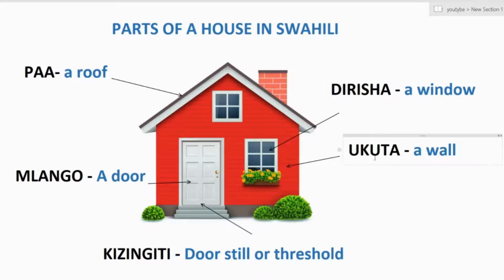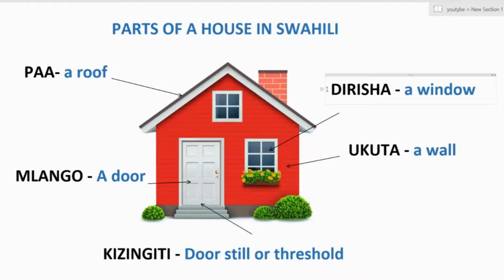Ukuta, ukuta. Ukuta means a wall. Ukuta. Mlango, mlango. Mlango means a door. Mlango. Kizingiti, kizingiti. Kizingiti means a door sill or a threshold. Kizingiti, kizingiti.